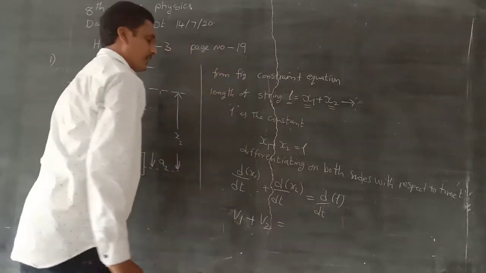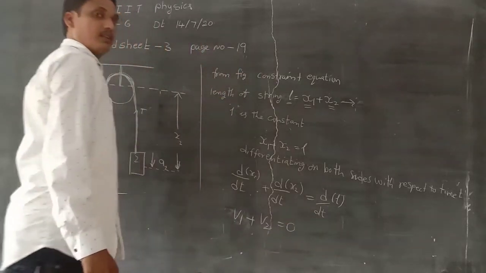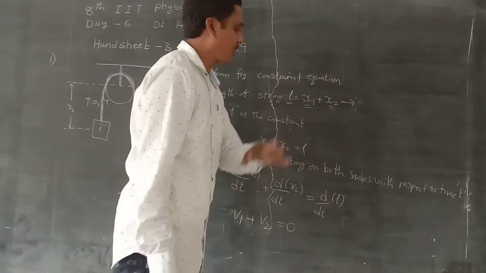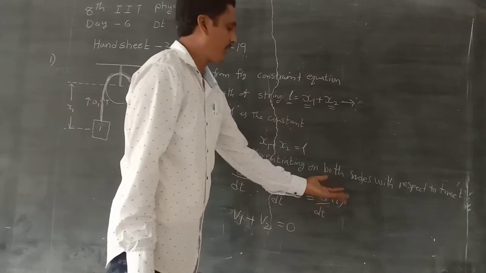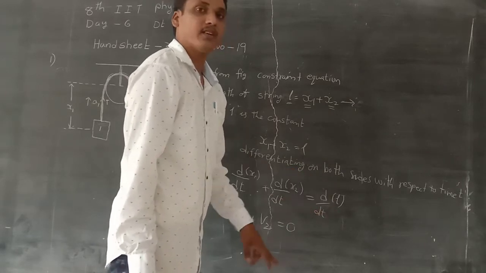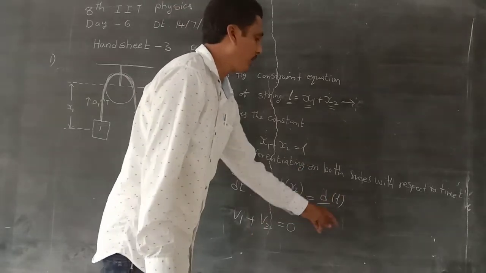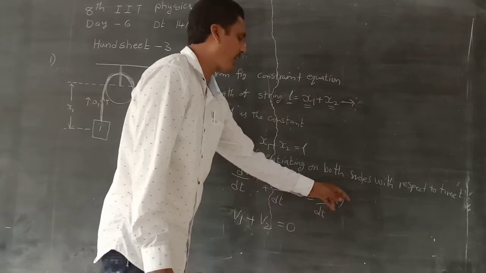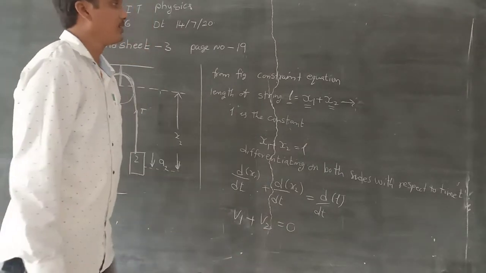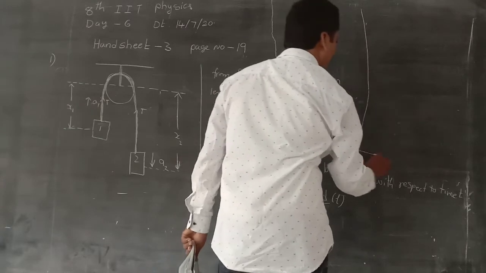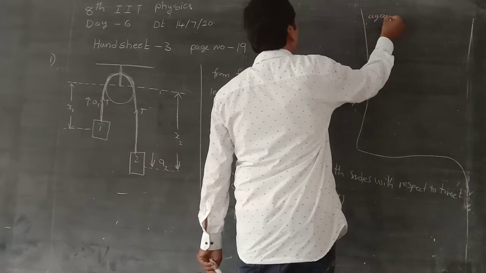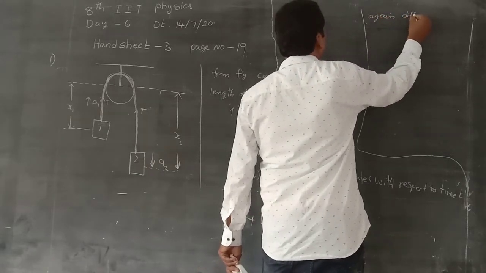Differentiating a constant gives 0. dL by dt is 0. Any quantity which has a fixed value, that is a constant, its differentiation is always 0. So v1 plus v2 is equal to 0. Again differentiating both sides.